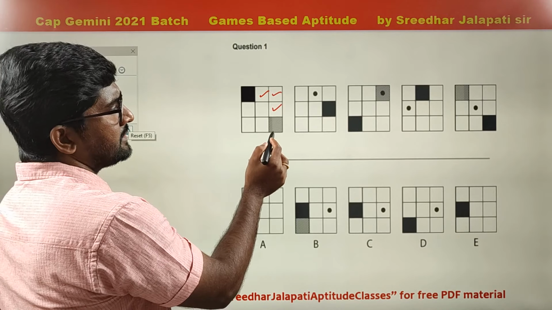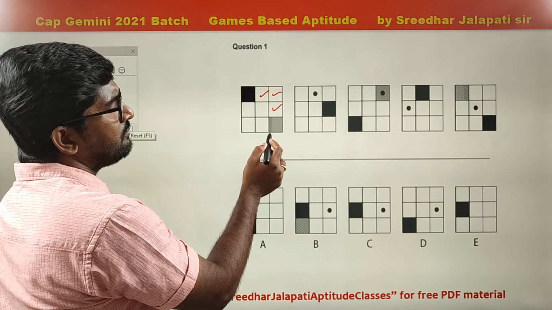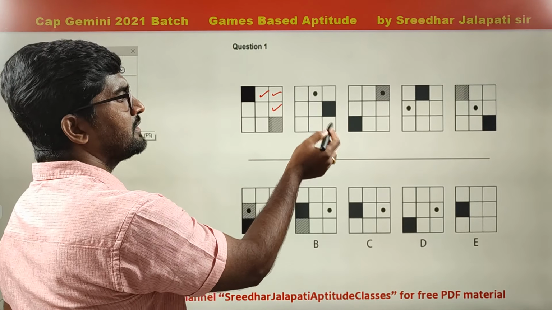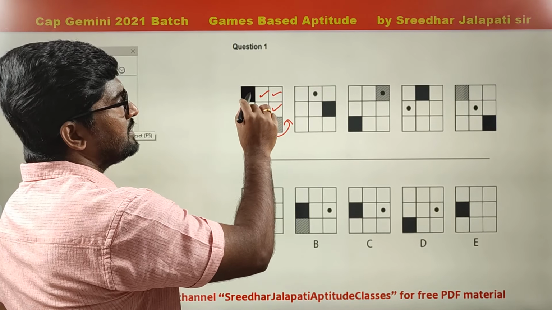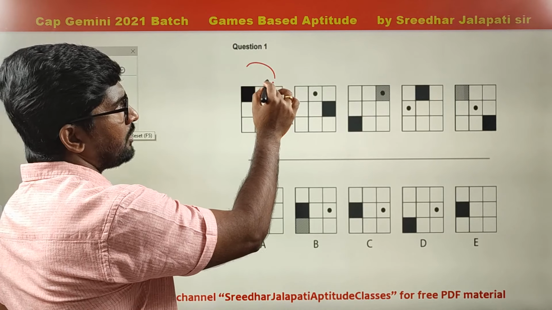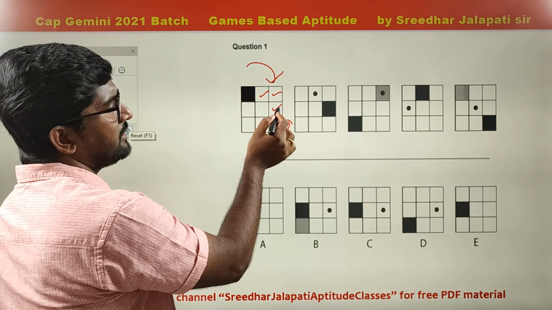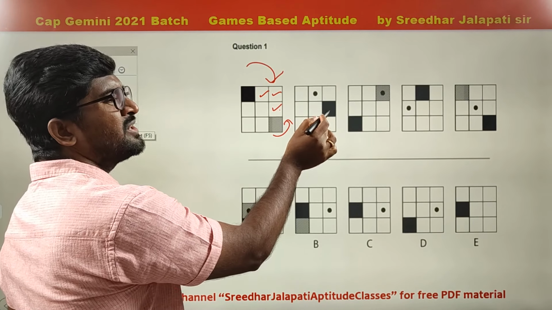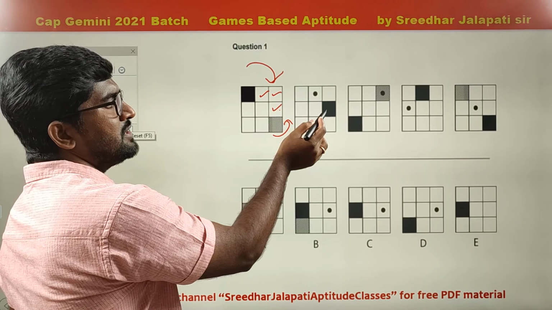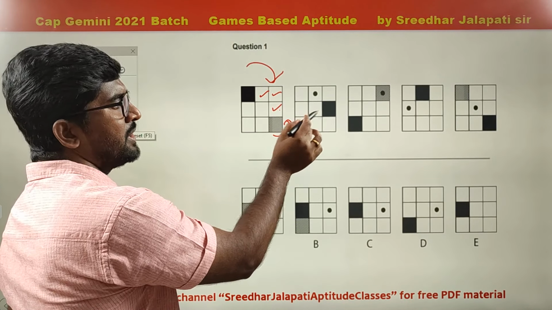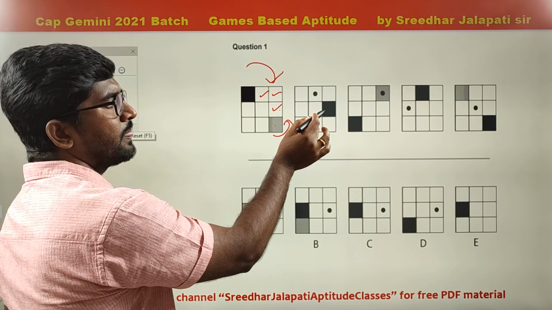Whereas this dotted one shifted one place in anti-clockwise direction. So when they shifted 3 places clockwise and 1 place anti-clockwise, both coincide. When both coincided, the shaded one is dominating. This one is behind that.